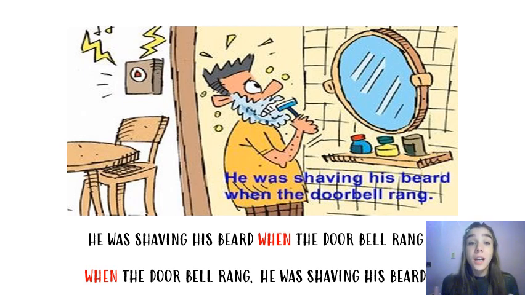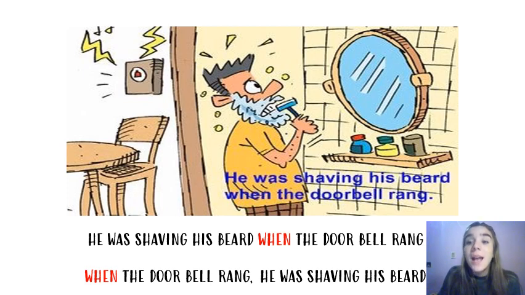So, the long action in progress in the past will be in the past continuous. La acción larga en proceso en el pasado va a ir en pasado continuo. When the doorbell rang, la acción corta que interrumpe, the action that interrupts, will be in the past simple. Okay? And will be introduced, la va a introducir the word when. La palabra when. Okay?